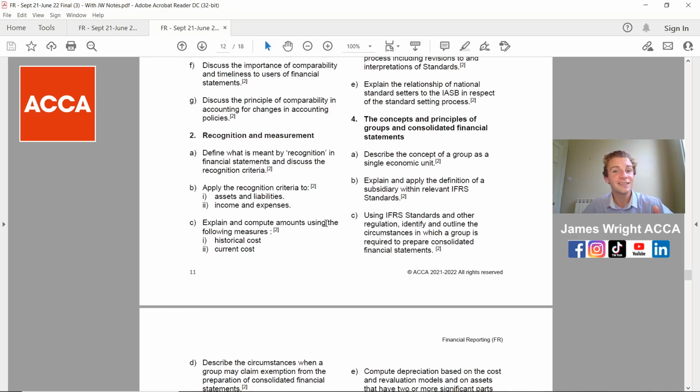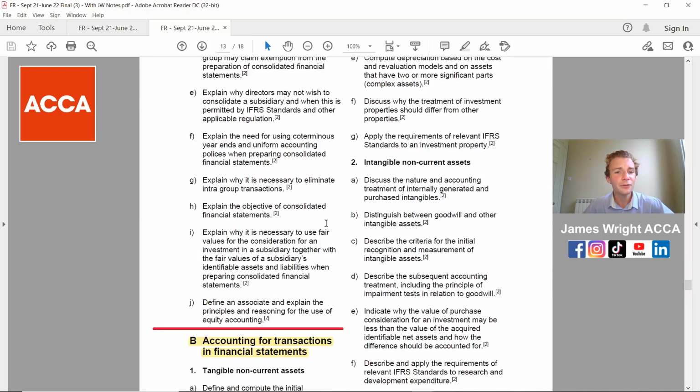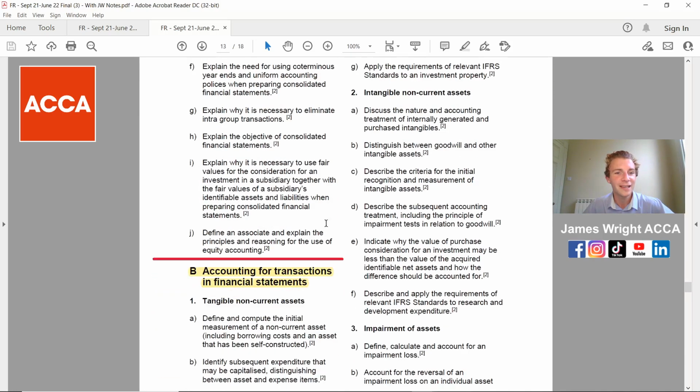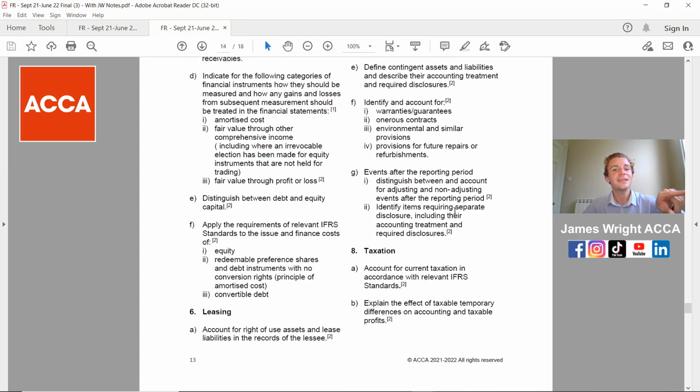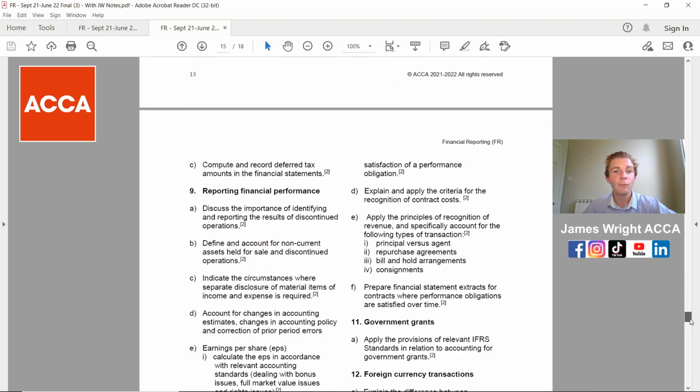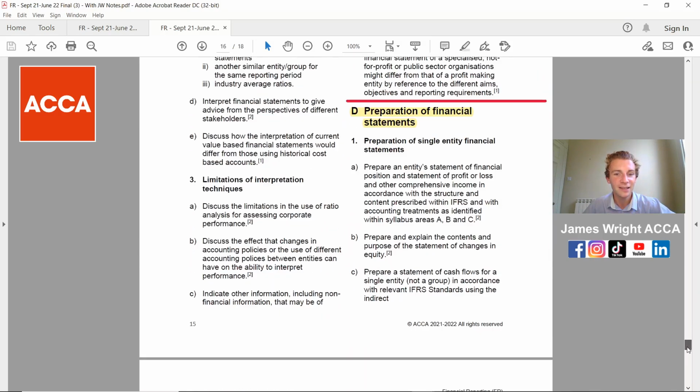So I'd use this and say to myself, well, if I go through this and I walk and talk it through and say, can I explain the objectives of consolidated financial statements? Yes or no? And if the answer is yes, brilliant, move on to the next one. If the answer is no, well, okay, I need to head back to my actual syllabus and work out what that actually means. And it's nicely broken down here.